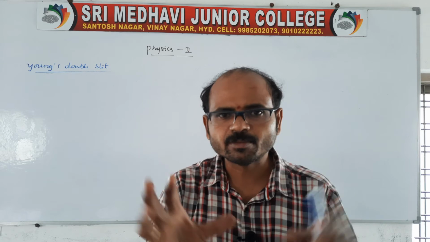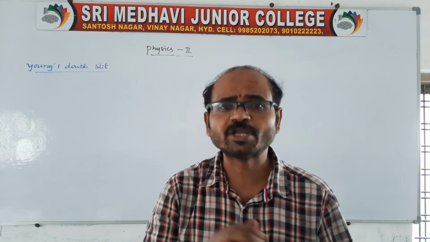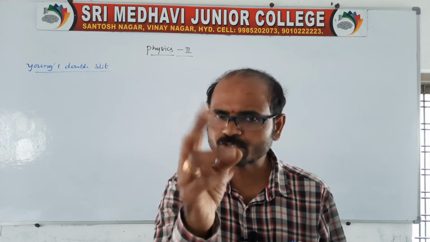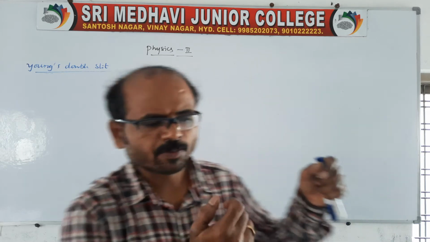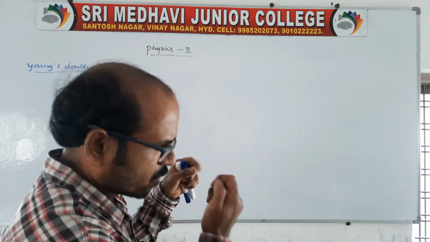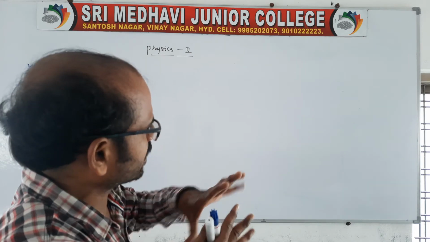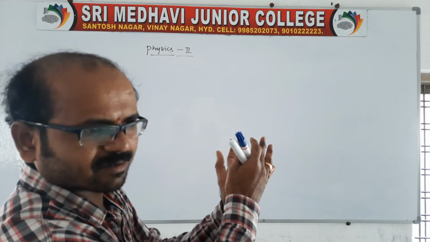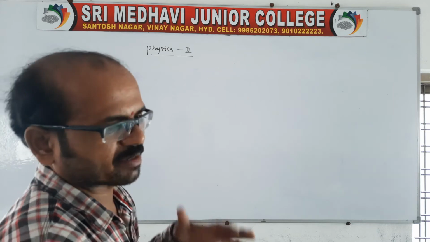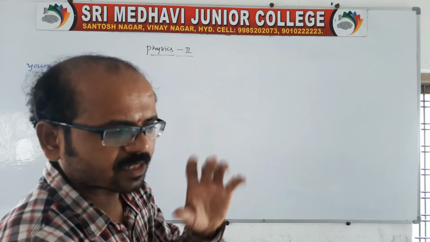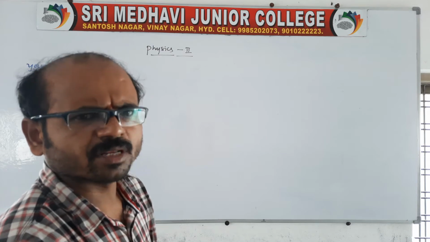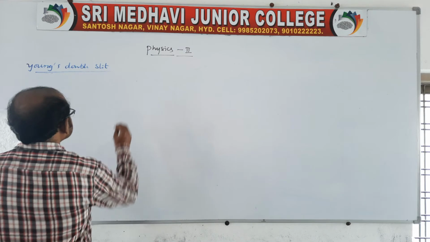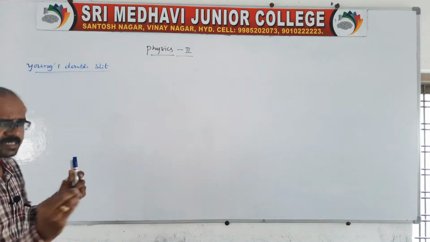That year he used a double slit, and before that he also used pinholes. For the holes, you take a paper and make 2 holes. When light propagates through those holes, it spreads out from the holes. Therefore the light waves overlap. When they overlap, at one place it gives a maximum and at another place a minimum. The maxima and minima are what we call interference. Now Young conducted an experiment by using a double slit.